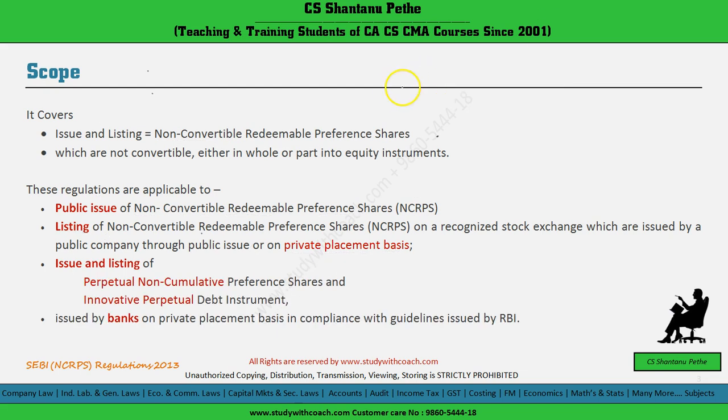Another point to remember is that apart from companies, there are certain banking companies on which these regulations will be applicable.